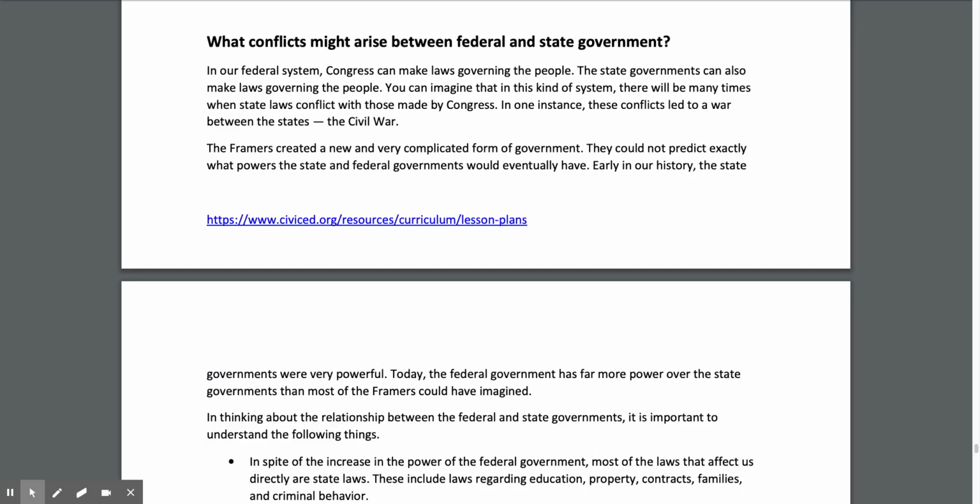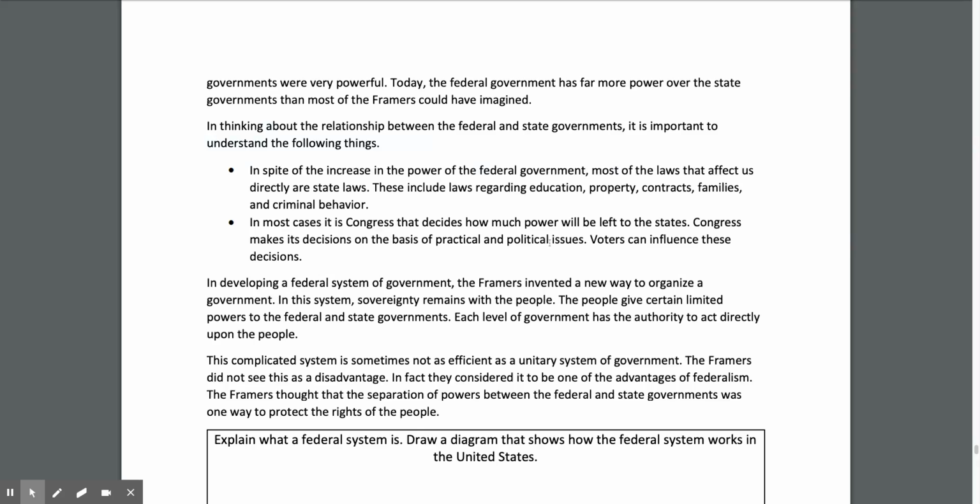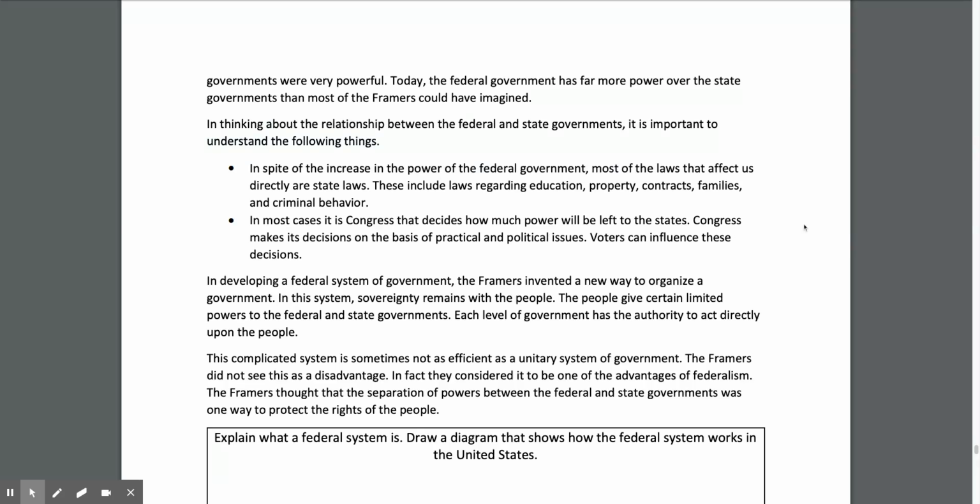In one instance, these conflicts led to a war between the states. This was known as the Civil War. The framers created a new, very complicated form of government. They could not predict exactly what powers the state and federal governments could eventually have. Early in our history, the state governments were very powerful. Today, the federal government has far more power over the state governments than most of the framers could have imagined.